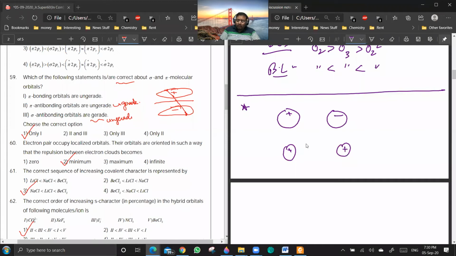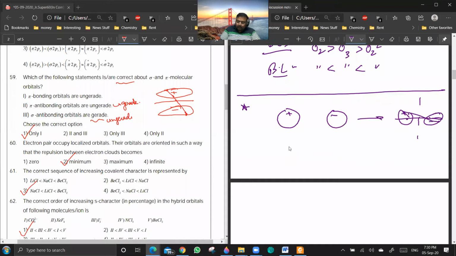Okay. If you are talking about S antibonding, it will be something like this. If you are drawing, this is a plus and this is a minus, so it will be unzeroed.